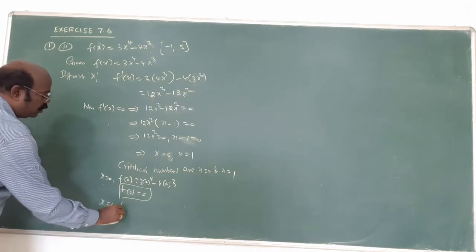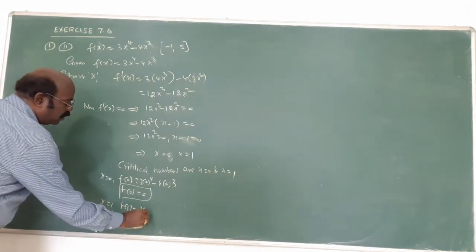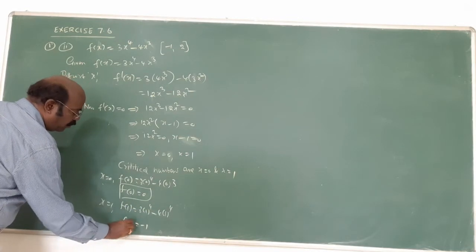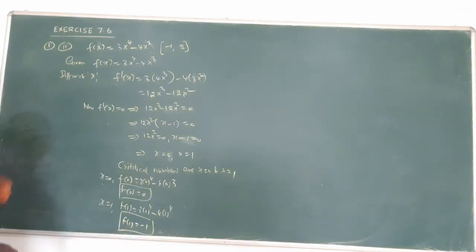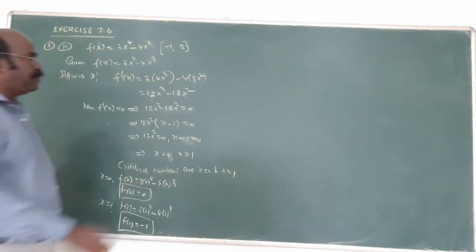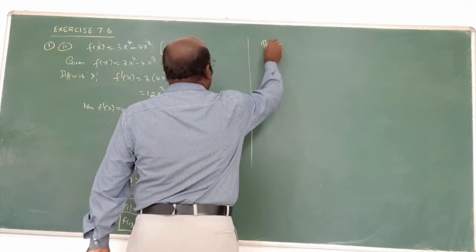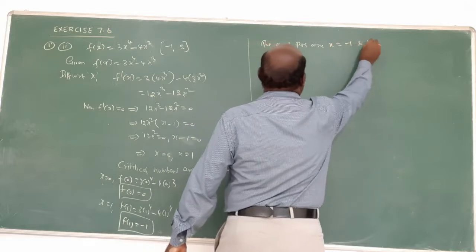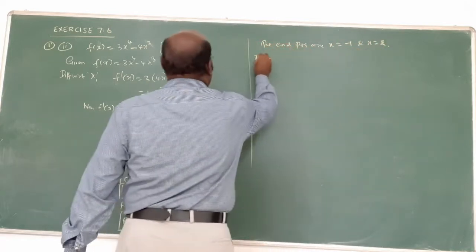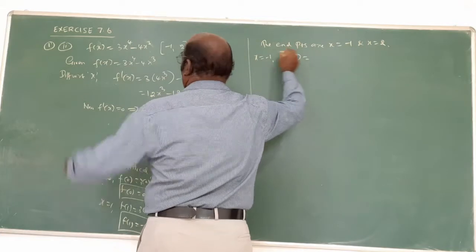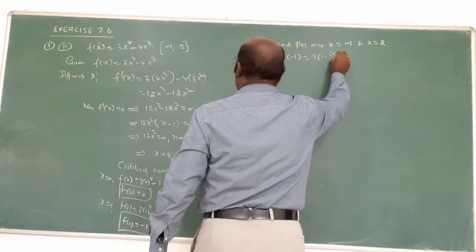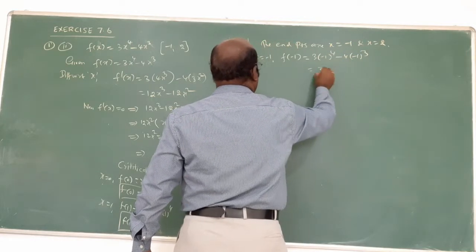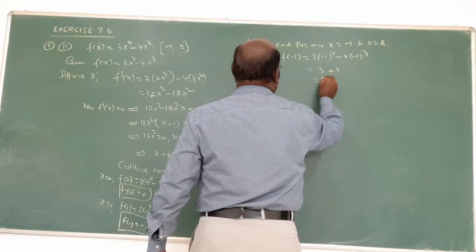When x equal to 1, f of 1 equal to 3 into 1 power 4 minus 4 into 1 power 3. That is minus 1. Am I right? Now what are the end points? Therefore, the end points are x equal to minus 1 and x equal to 2. Substitute here. X equal to minus 1, f of minus 1 is 3 into minus 1 whole power 4 minus 4 into minus 1 whole power 3. This is the even power, the odd power, so 3 plus 4 is 7.